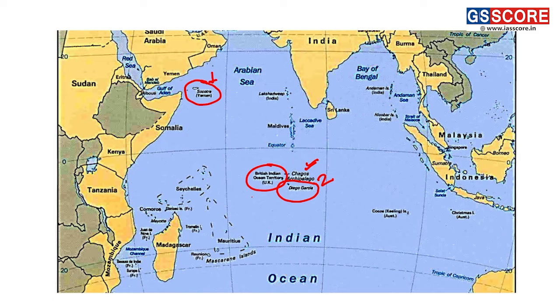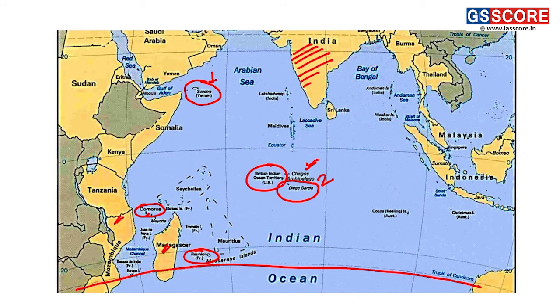Moving towards the southern part of the Indian Ocean, we can see the Comoros Islands. They are present between the mainland of Africa and Madagascar Island. And next is Reunion Island, which is present near the Tropic of Capricorn. Reunion Island is also very famous for the Reunion hotspot which India went through, resulting in the formation of the Deccan lava plateau in this region.